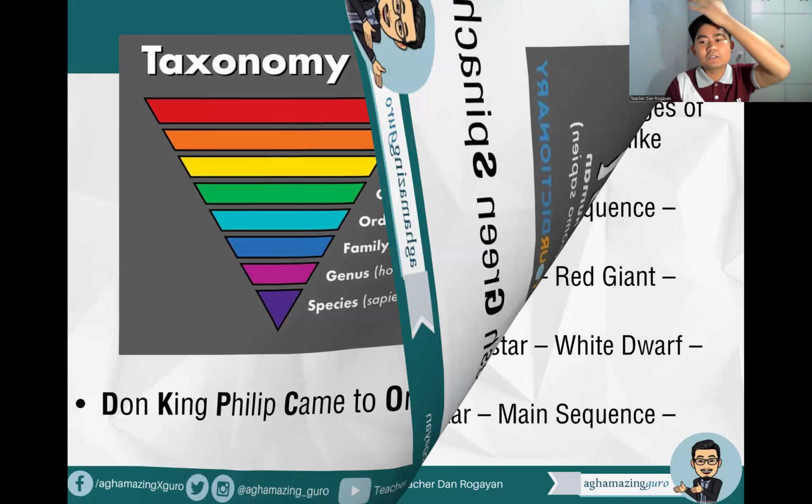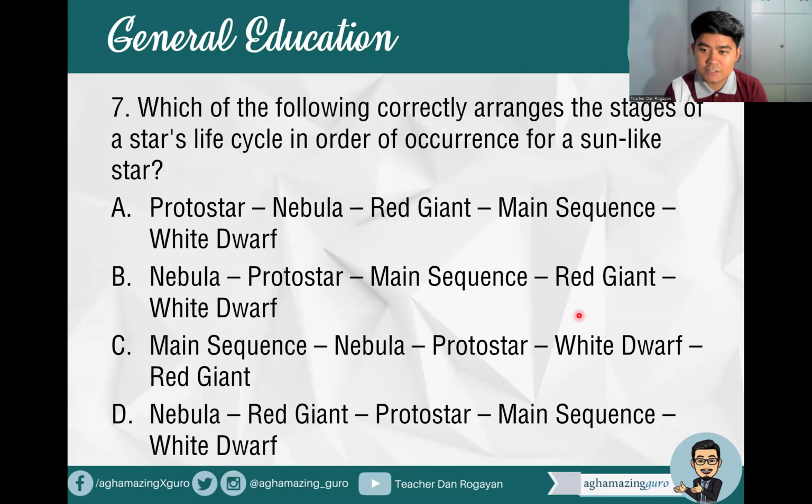Okay. So next, question number 7. Which of the following correctly arranges the stages of a star's life cycle in order of occurrence for a sun-like star? A, protostar, nebula, red giant, main sequence, white dwarf. B, nebula, protostar, main sequence, red giant, white dwarf. C, main sequence, nebula, protostar, white dwarf, red giant. Or letter D, nebula, red giant, protostar, main sequence, and white dwarf. We're talking here about a sun-like star, and we want to see the star's life cycle in order of occurrence.